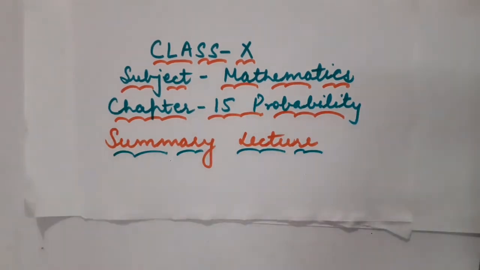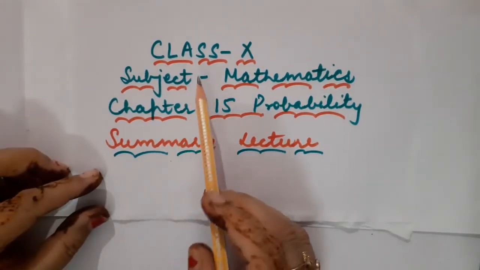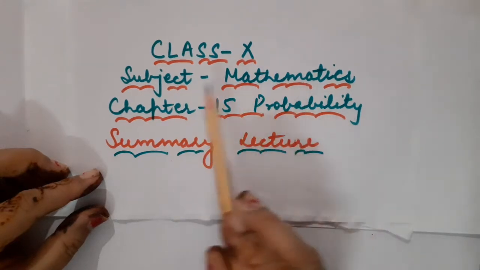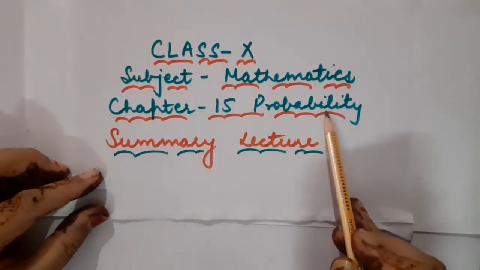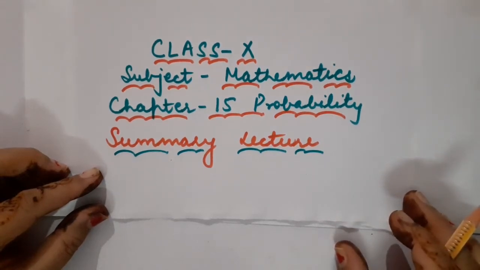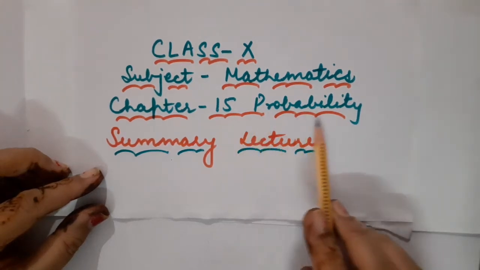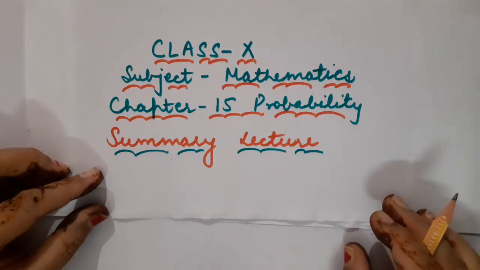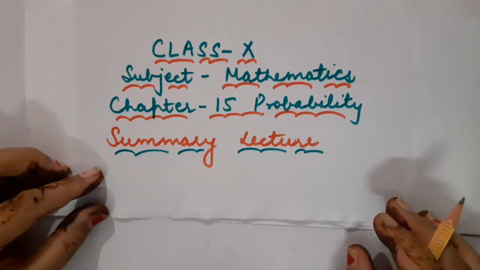So, children, let us start today's mathematics class of grade 10th. This is class 10th, subject mathematics, chapter number 15, probability. Children, through this video, I am going to explain the complete summary lecture, meaning each and every important concept I have explained to you related to chapter number 15, probability. So everybody will have to watch this video very carefully and please try to recall each and every concept I have explained to you so far.